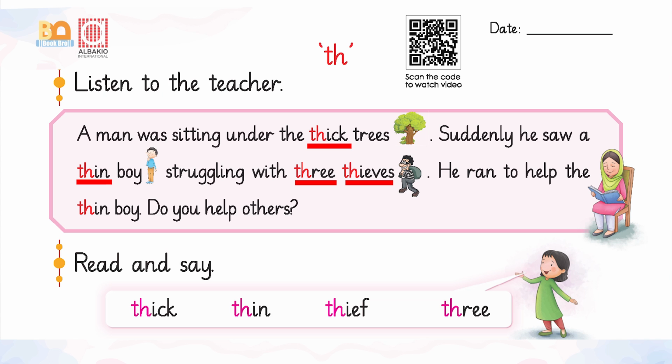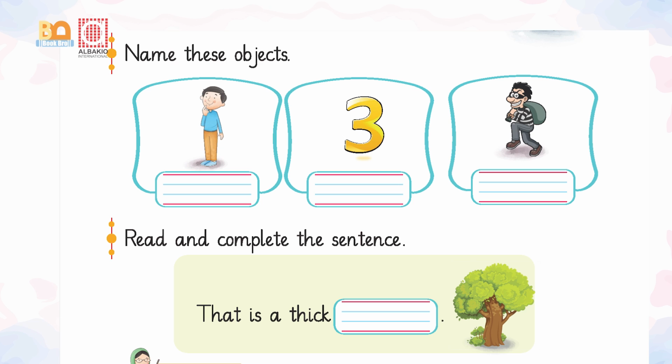All of these words are having the same initial sound, and the same initial sound is th, th, as in thick, as in thin, as in thief, as in 3. Now can you please look around and try to name a few objects starting with the same th sound?